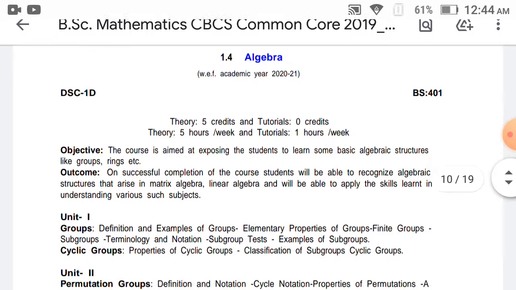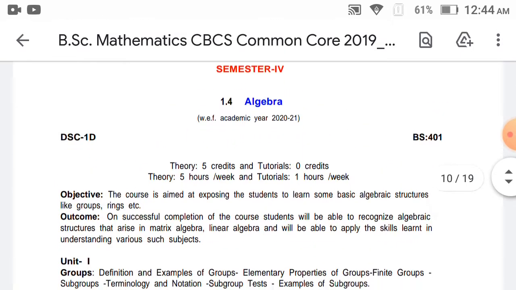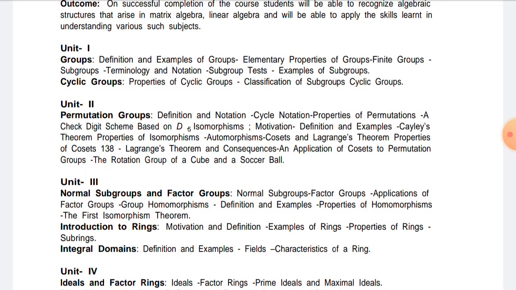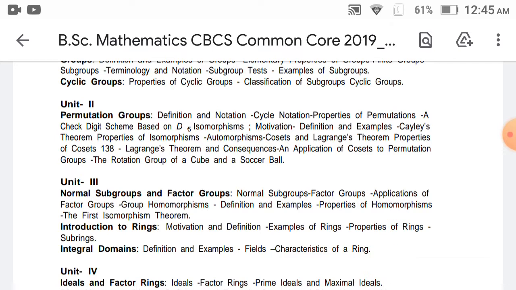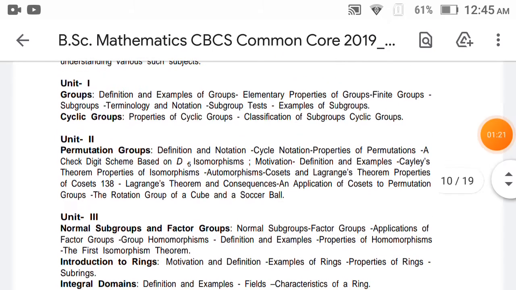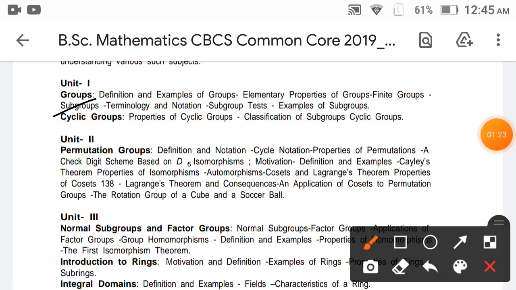In that syllabus of algebra, the first topic is groups. So first of all, what is a group? A group is nothing but a set that has to satisfy four properties. First we discuss what the four properties are. So the introduction of unit 1 is in groups only. Now we introduce the topic of groups.